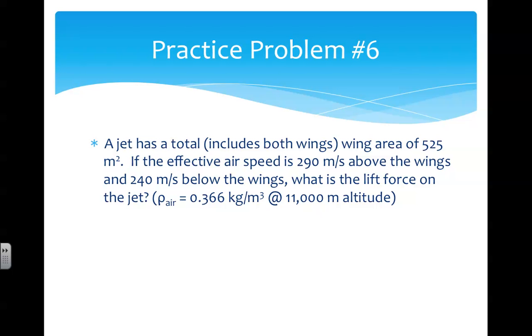Let's try an example to highlight the use of Bernoulli's principle for airplane wings. A jet has a total wing area of 525 meters squared. This includes the area of both wings. If the effective air speed is 290 meters per second above the wings and 240 meters per second below the wings, what is the lift force on the jet? And for our example, we'll assume the density of air is 0.366 kilograms per meter cubed at this 11,000 meter altitude. Pause the video for time to work through the solution.